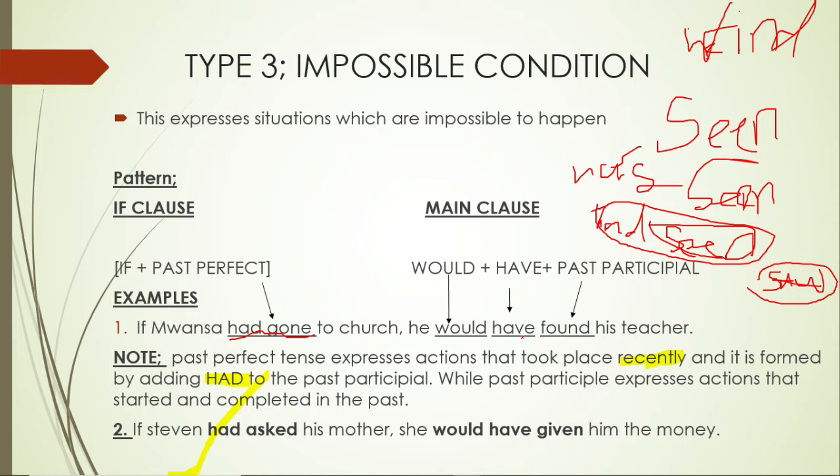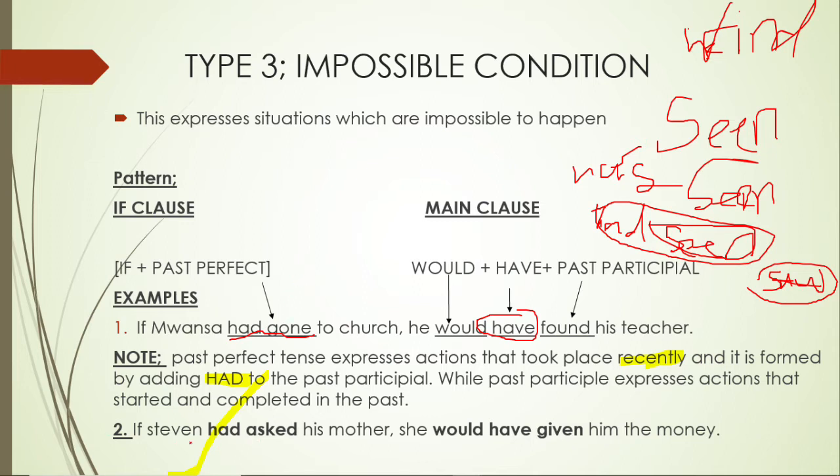So you see, in the impossible condition, we have the word what? Have here. In the improbable or the unlikely condition, we had the word would but no have. So when you put have in the improbable, then you have done what? Subverted from the improbable. You are under impossible. So make sure you master the patterns.